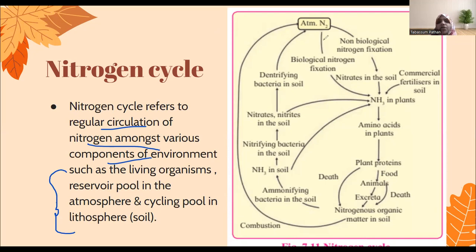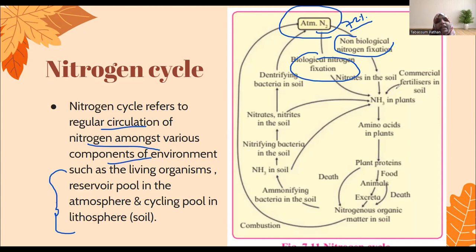Okay, so this atmospheric nitrogen, which is there in the air, is made up of different types of gases. Nitrogen is approximately 72% of total air. Now this nitrogen cannot be directly utilized by plants. So you have different types of fixation, either by non-living agents or by living agents, which can convert this nitrogen into different forms and make it available to the plants. And then these plants can be used as food material by humans, by animals. So it is passed on to the plants, and from plants to the animals.